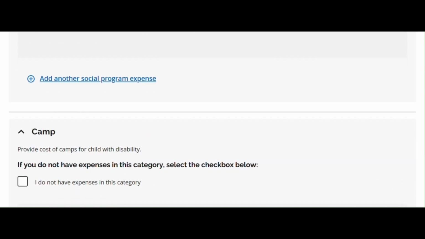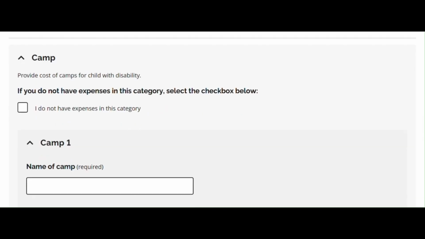Camp. Cost of camps for the child with a disability. Include camps that the child is currently enrolled in or you would like for them to enroll in. Consider winter break, March break, and summer camp.